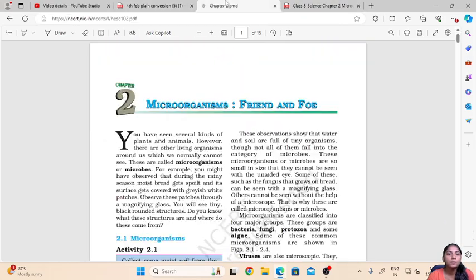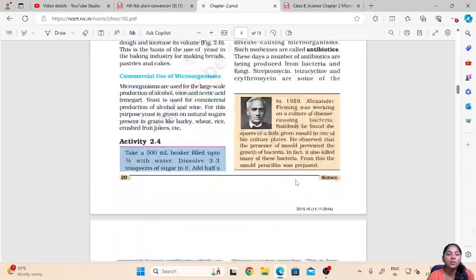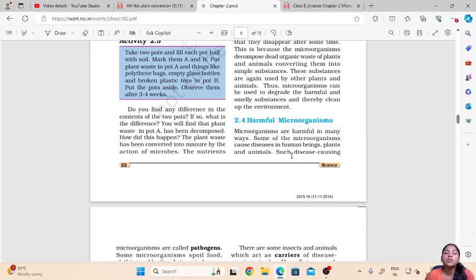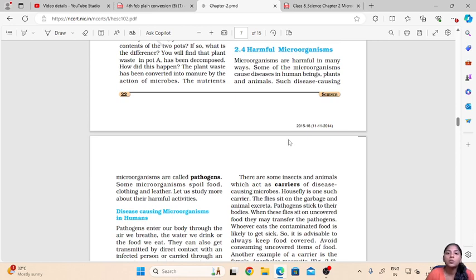In today's video we will learn about the harmful microorganisms which affect us and may cause diseases in us. So the harmful microorganisms are harmful in many ways. Some of the microbes cause diseases in human beings, plants and animals. So these may cause diseases or illness in humans, plants or animals. Now such microbes which cause diseases are called as pathogens.